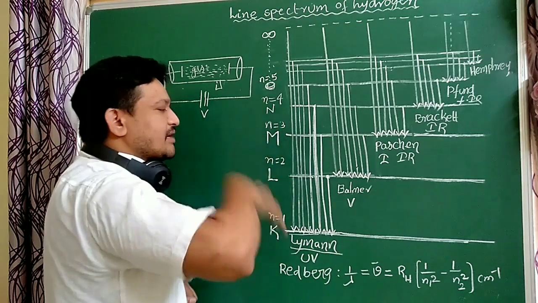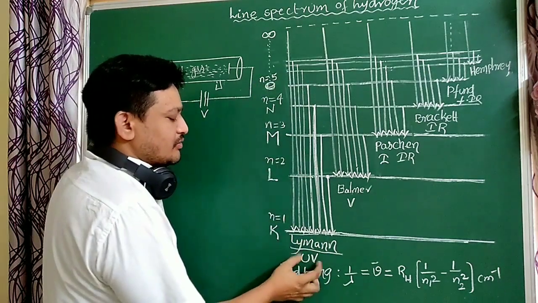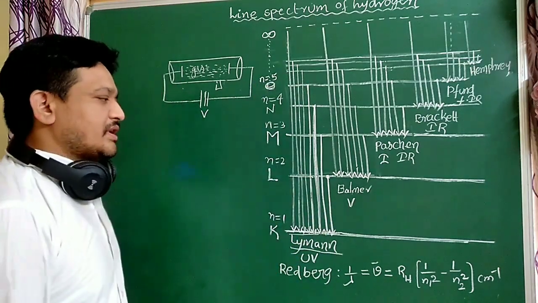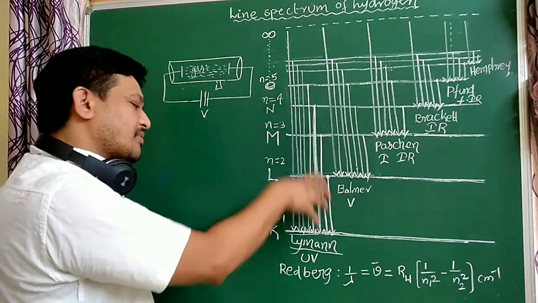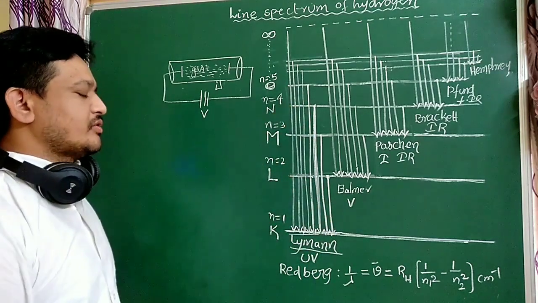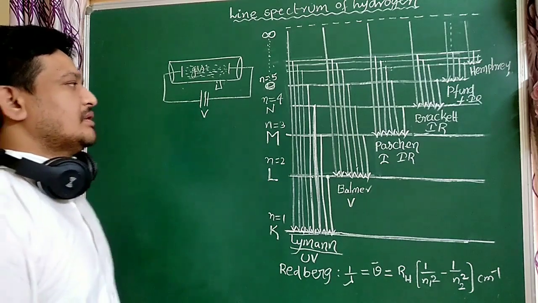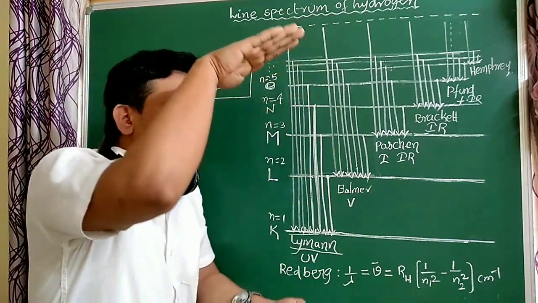Which energy is emitted by these lines? That is the UV light. So these are UV lines, or Lyman lines. That energy belongs to UV. So next, all higher energy states to,